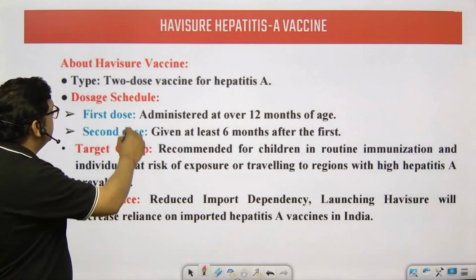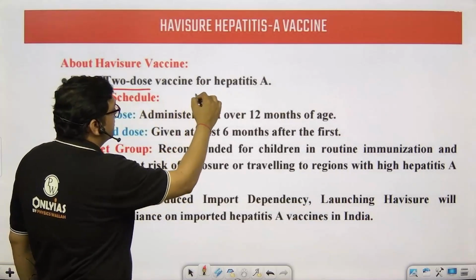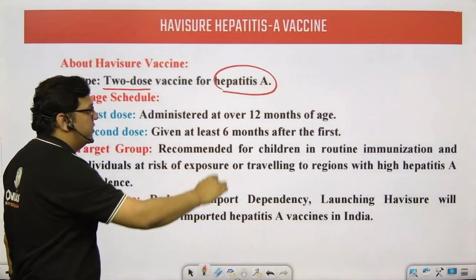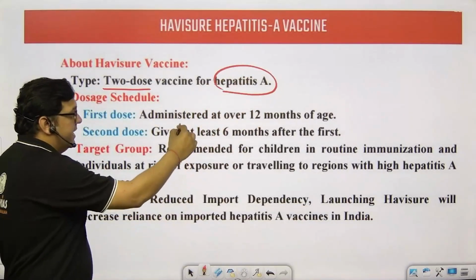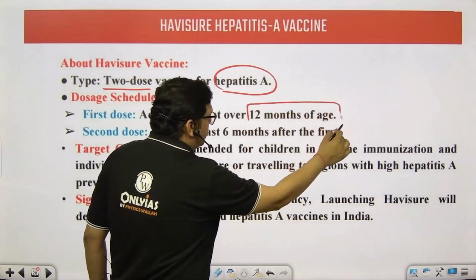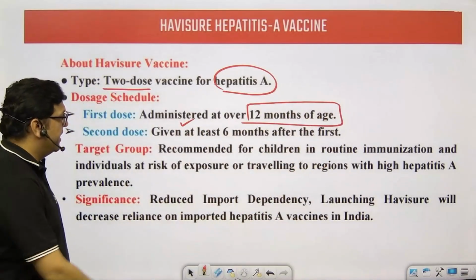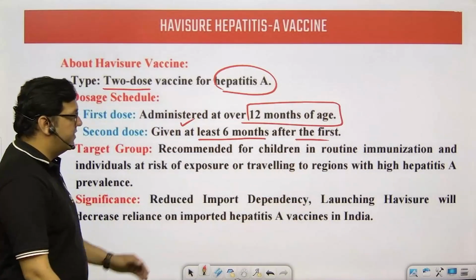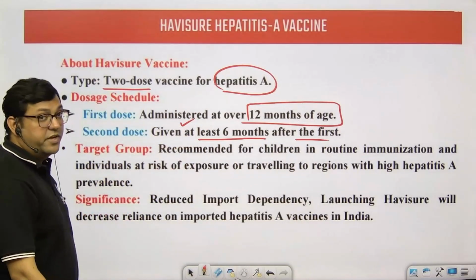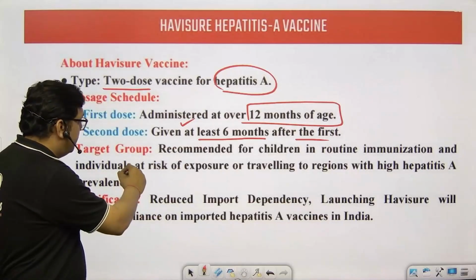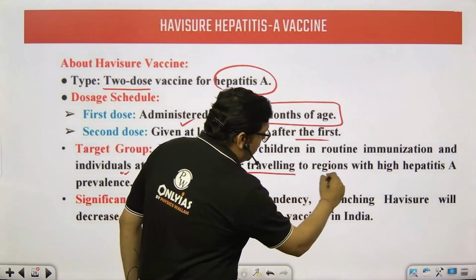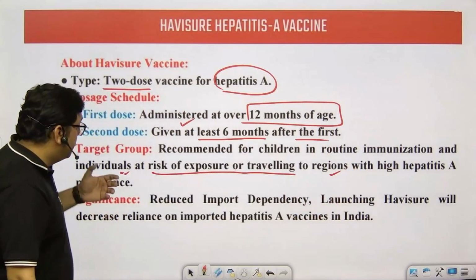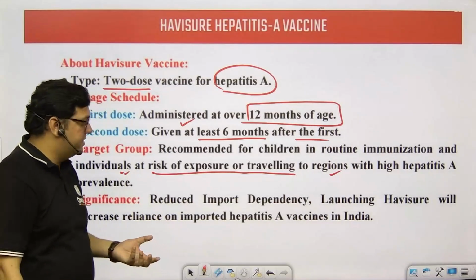The more news is that there are 2 doses of vaccine that should be given for hepatitis A. It is administered over 12 months of age. It is given with at least 6 months gap after the first dose, and recommended for children in routine immunization and individuals at risk of exposure, such as those traveling to regions where hepatitis A is most prevalent.